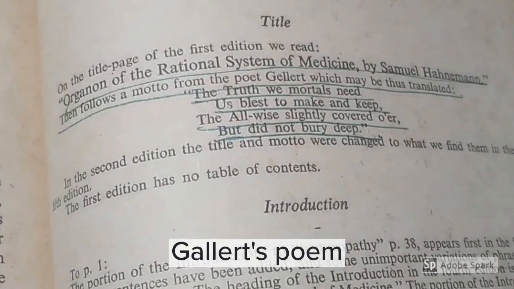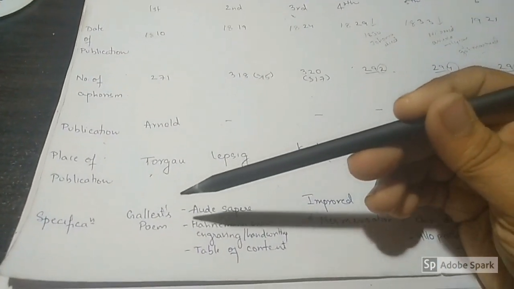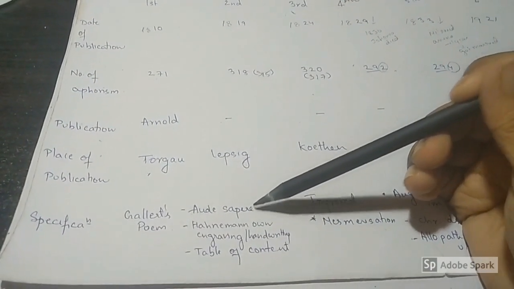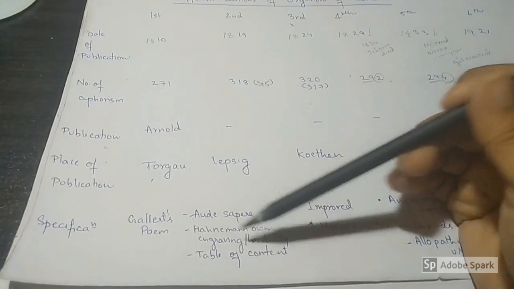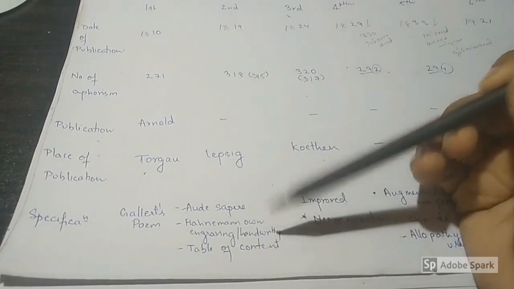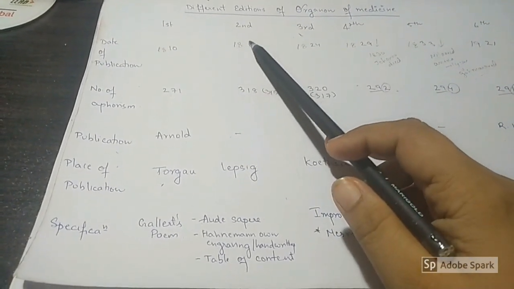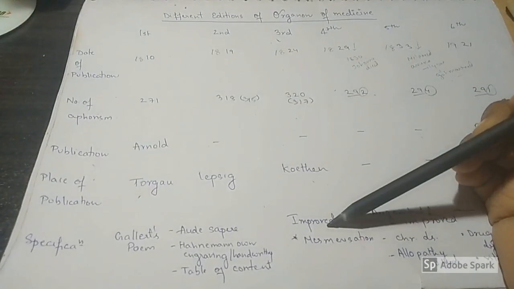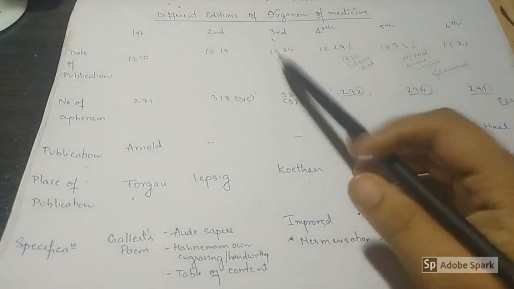This is Gallet's poetry. From the second edition onward, Gallet's poem has been replaced by Aude Sapere, that means dare to be wise. In this edition, you can find Hahnemann's own engraving or handwriting in many places. The table of contents also appeared in this edition only. The third edition was called the improved edition. Mesmerization was first written in this edition.